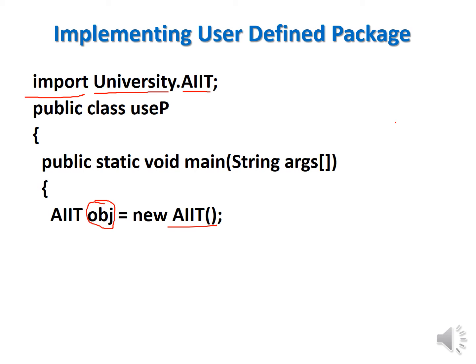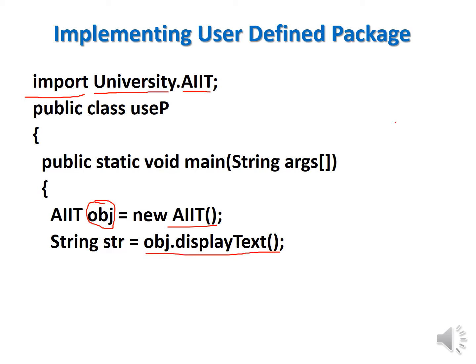So that means in this main method I have created an object of the AIT class, and the name of the object is obj, and now I am calling String str equal to obj dot displayText. See that, obj dot displayText, that means I am calling that displayText. So what is it going to return? It will return I love Java, and this I love Java will be stored in str, an object of the String class. See, so what is the value of str? The value of str is the return value of displayText, and the value is I love Java. So if I write System.out.println str, then the output of this program is I love Java, right?